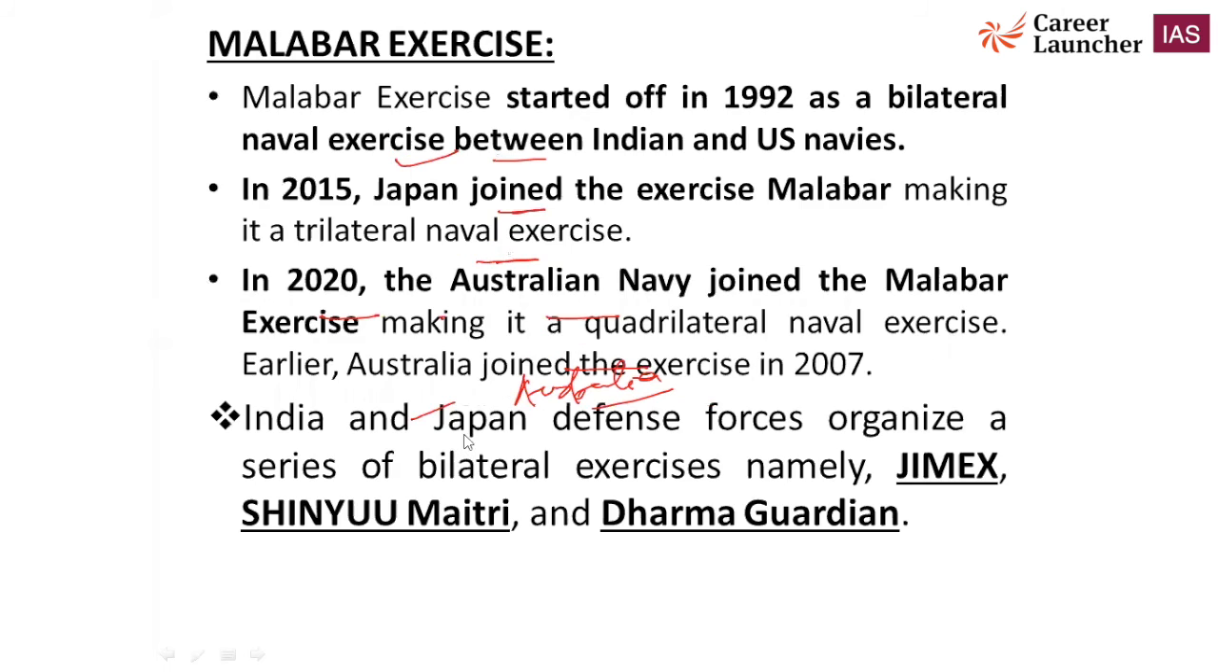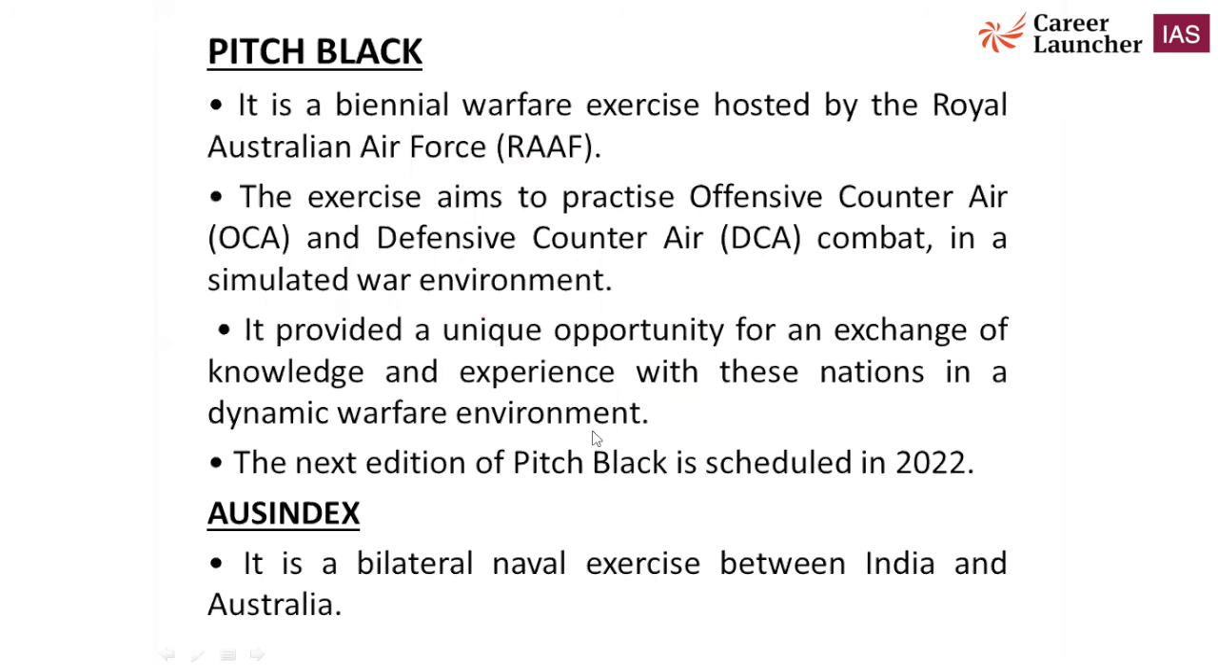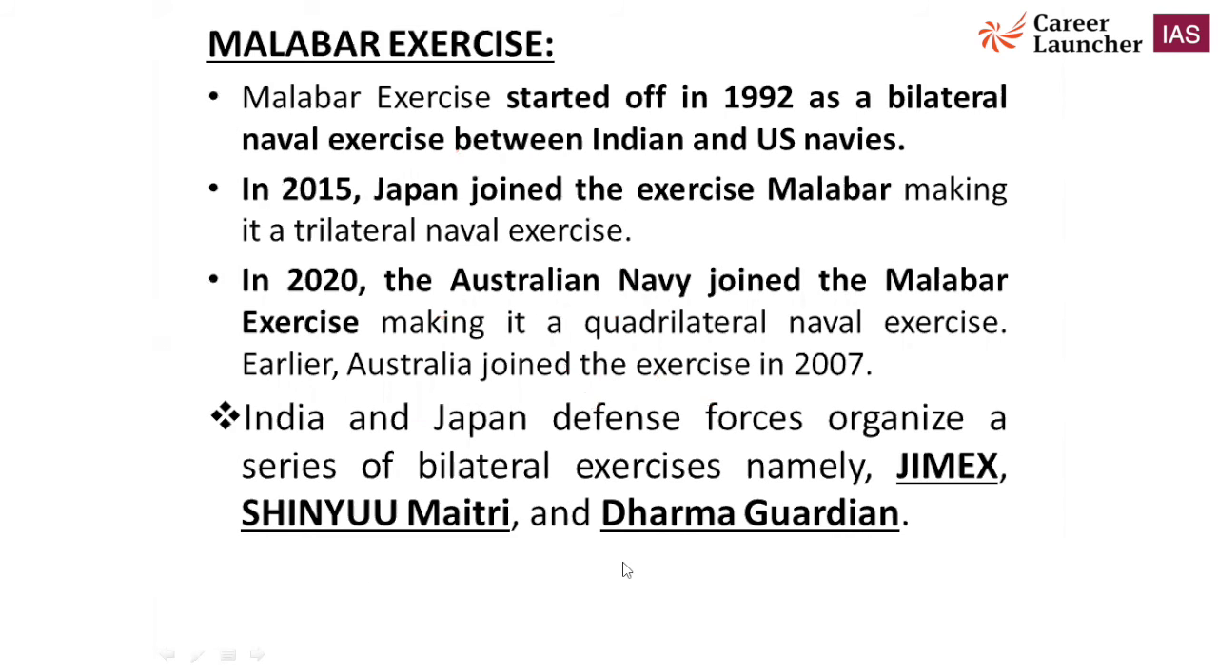Another important exercise is the Malabar exercise. This exercise was started in 1992 as a bilateral naval exercise between the Indian and US Navies. In 2015, Japan joined the Malabar exercise, making it a trilateral naval exercise. Remember the years: it was started in 1992, in 2015 Japan joined, so it became trilateral. In 2020, the Australian Navy joined the Malabar exercise, making it a quadrilateral naval exercise.